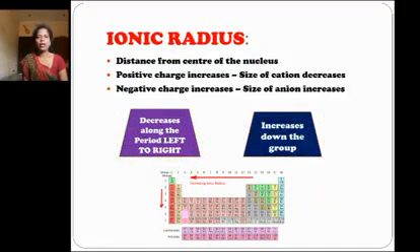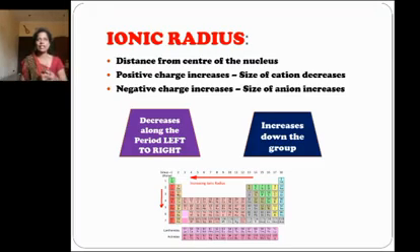Next is ionic radius. Ionic radius is the distance from the center of the nucleus. As the positive charge increases, the size of the cation decreases. As the negative charge increases, the size of the anion increases. When a neutral atom loses an electron, it becomes a positively charged ion called a cation. When a neutral atom gains an electron, it forms a negatively charged ion called an anion.